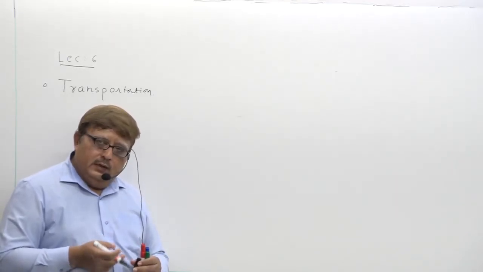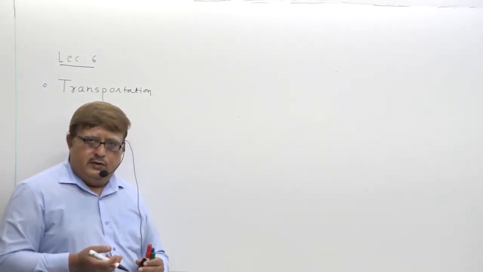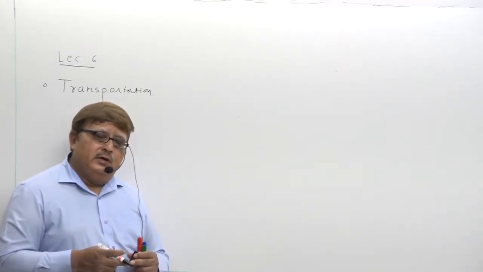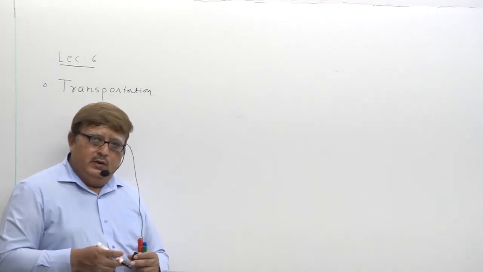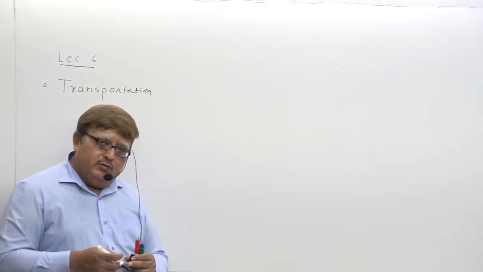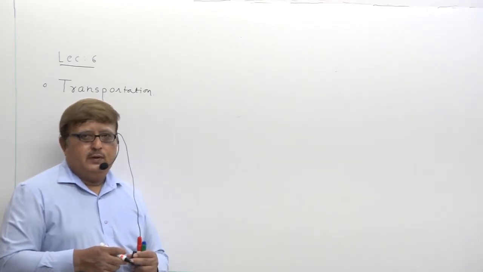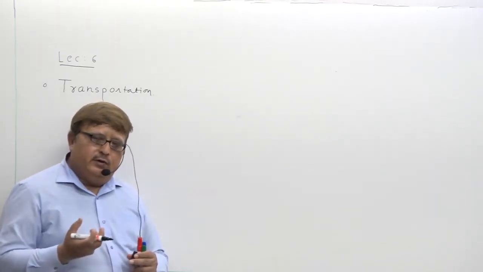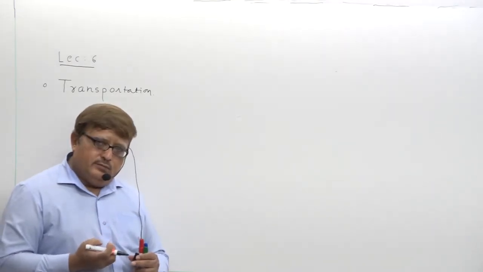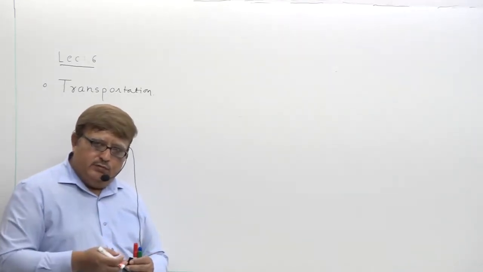In animals also, we need to transfer so many materials throughout our body. We have to transfer oxygen to each and every part of our body, and food particles to each and every cell. We have to transfer carbon dioxide, a gaseous excretory product, so that it can be thrown out of our body.